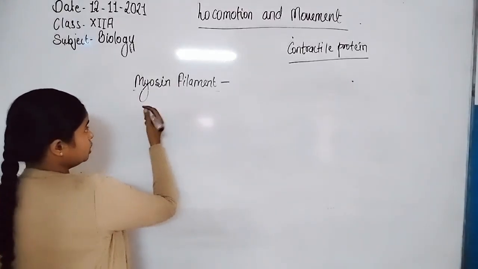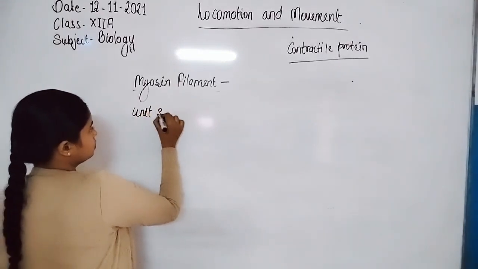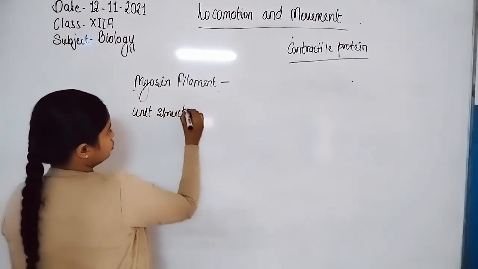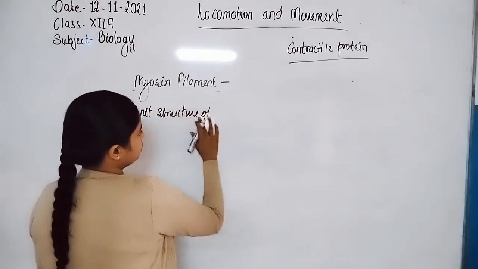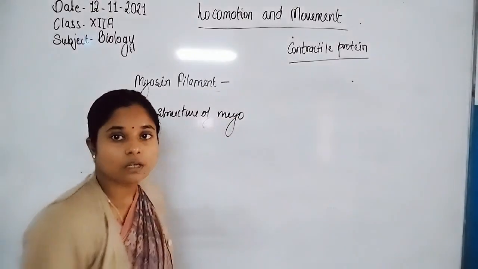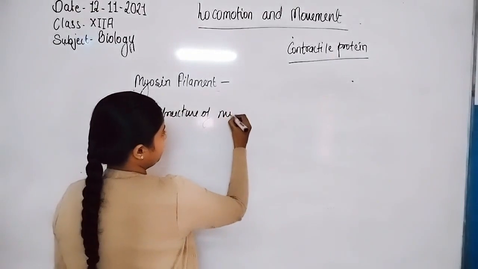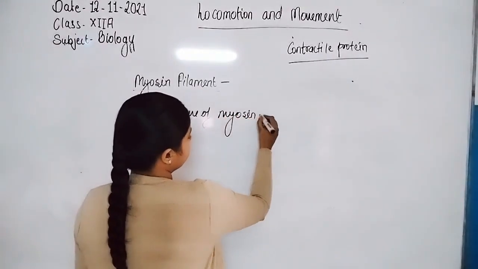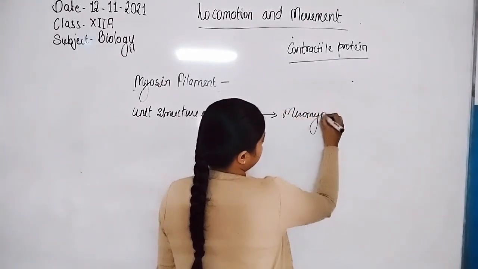The unit structure of the myosin filament is meromyosin.